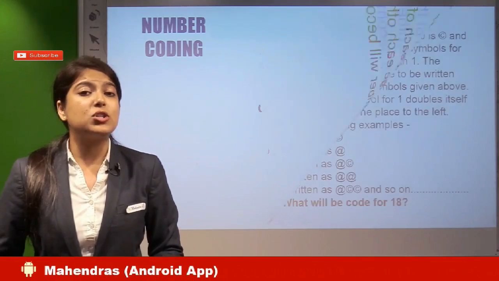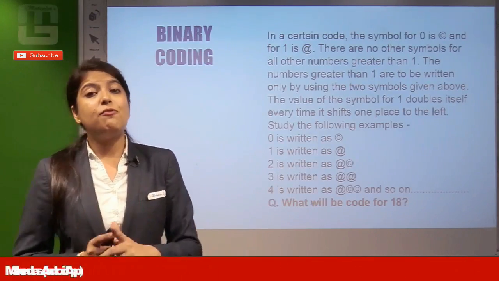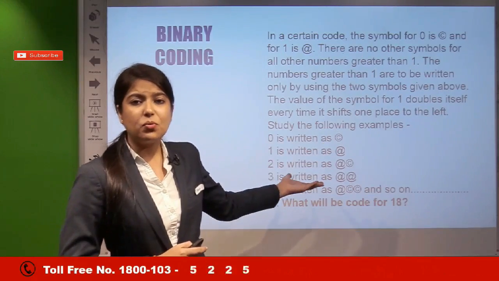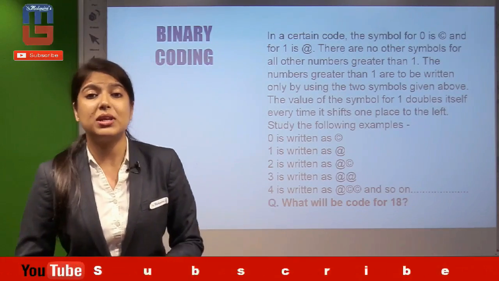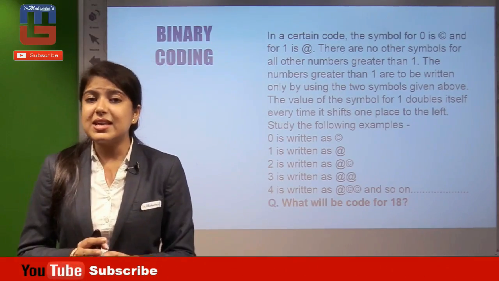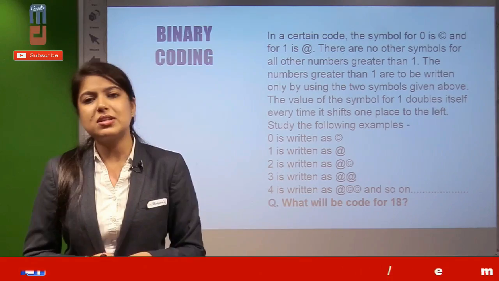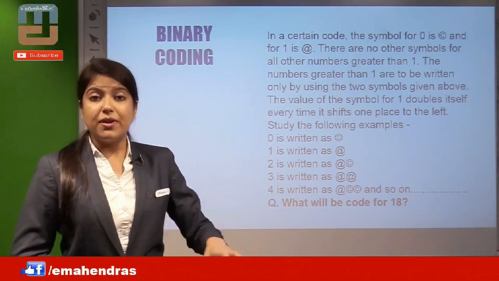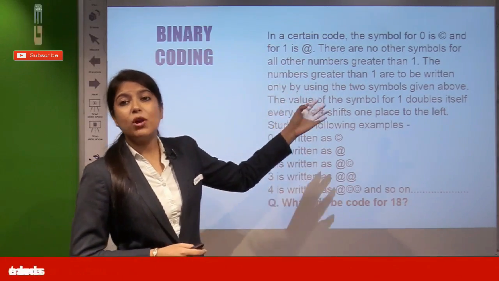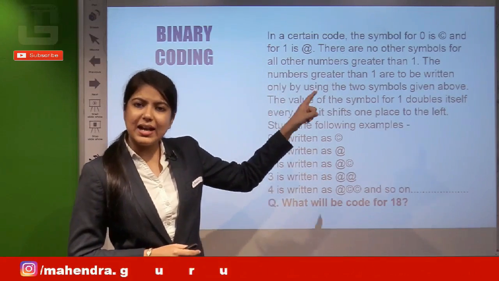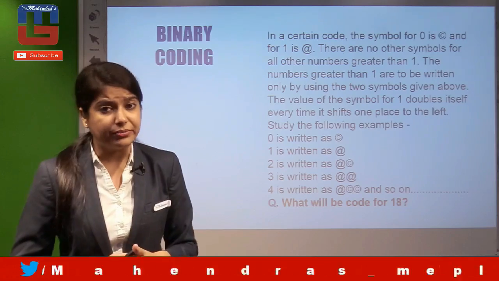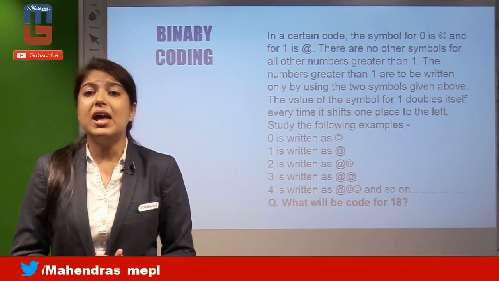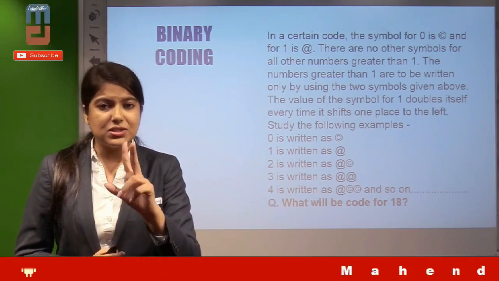Right now, if we talk about binary coding, this kind of question, and yes, this is a very new pattern of questions included in recent examinations, and this can arise. This is actually a computer binary coding system, but in the reasoning format, where in a certain code the symbol for 0 is copyright, for 1 is @. Likewise, there are no other symbols for all other numbers greater than 1. The numbers greater than 1 are to be written only by using these two symbols, right?